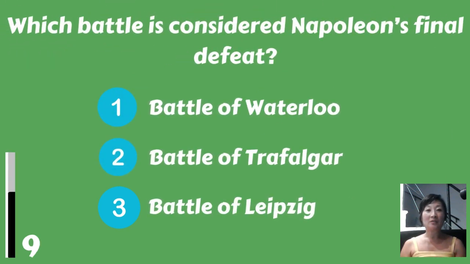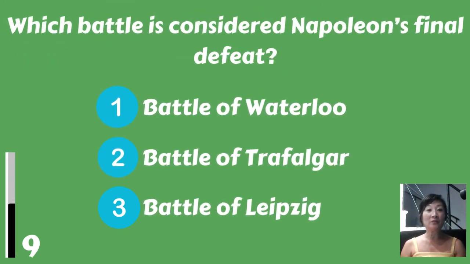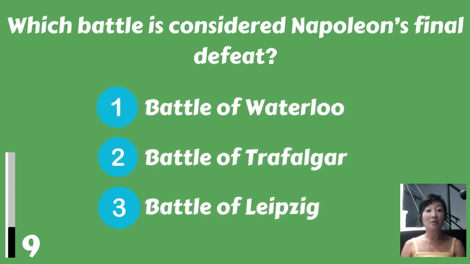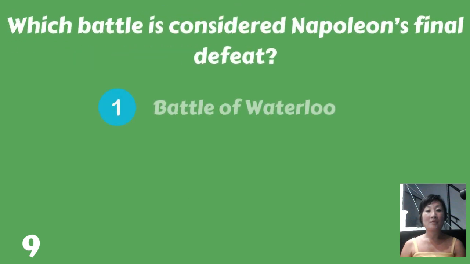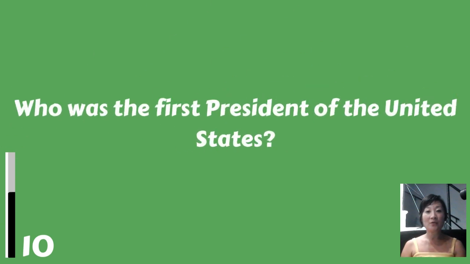Which battle is considered Napoleon's final defeat? The Battle of Waterloo, the Battle of Trafalgar, or the Battle of Leipzig? The Battle of Waterloo. Who was the first President of the United States?